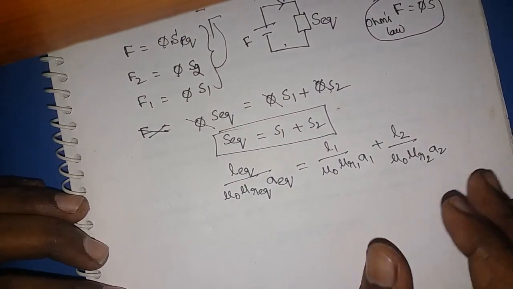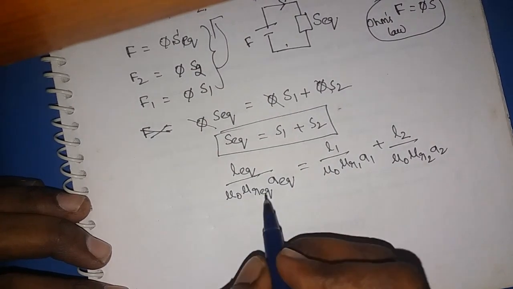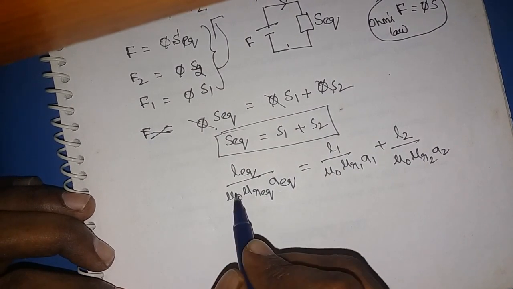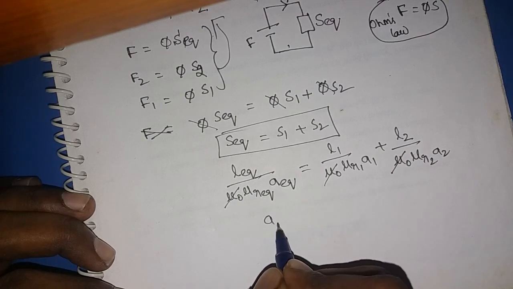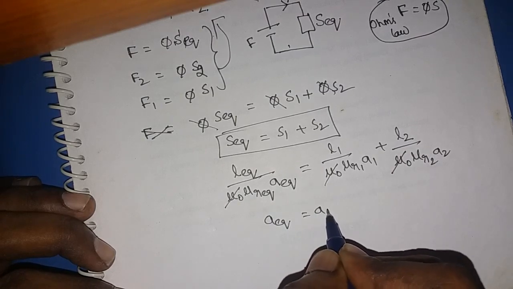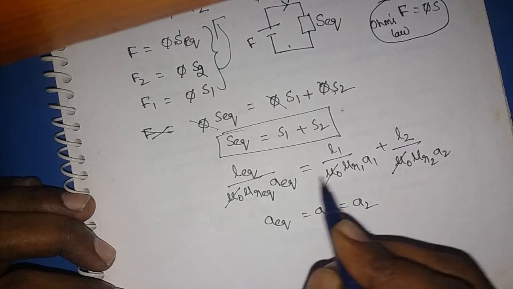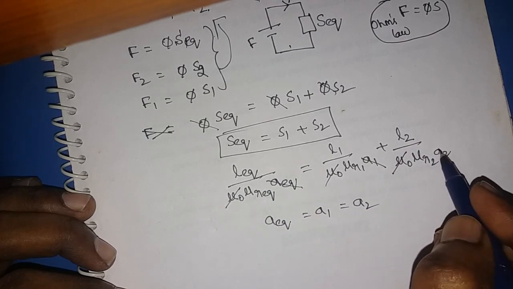On both sides you can cancel the mu naught, and if suppose A equivalent is equal to A1, which is equal to A2, then this term is also cancelled.